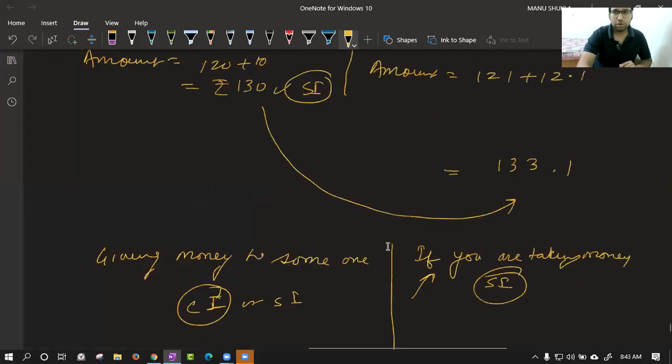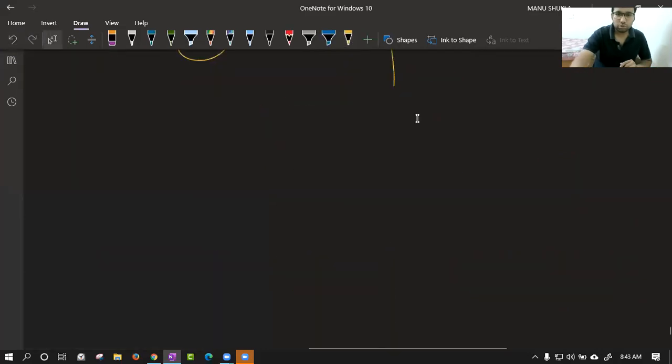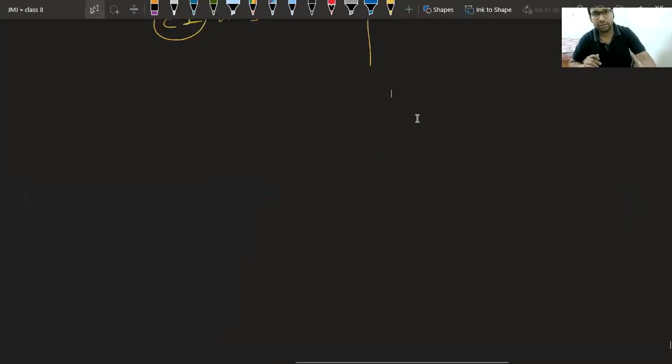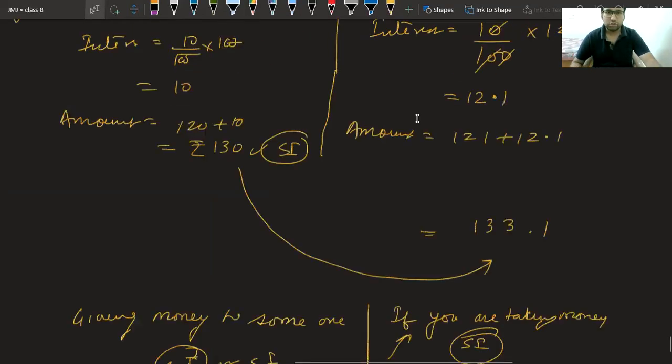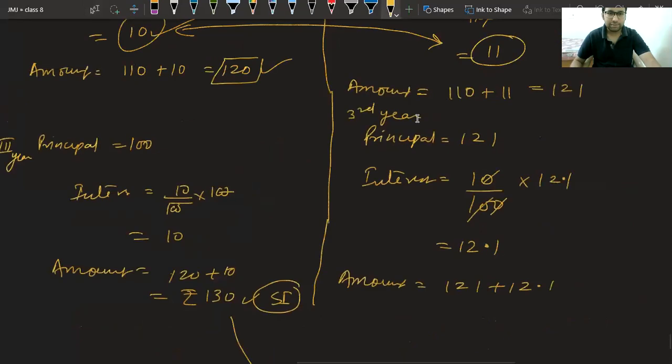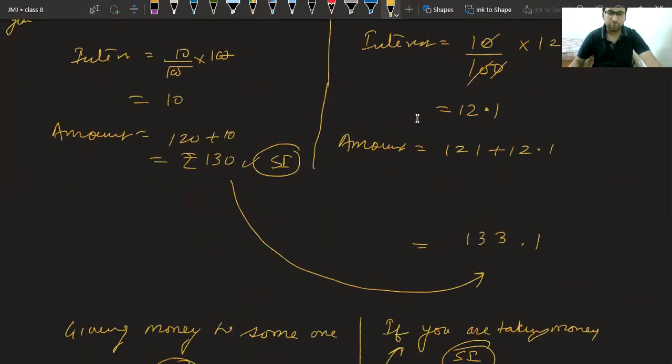So, in the last class, we were discussing the difference between SI and CI. We were comparing with an example of rupees 100 and a 10% interest rate. We saw how in 3 years SI was 30 rupees, but CI was 33.1 rupees.